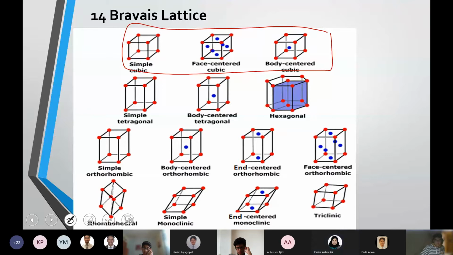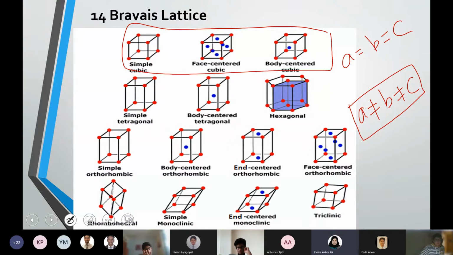Yeah, that means in a simple cube, you know that the edge lengths are equal, A is equal to B is equal to C. So in such cases, if you look into the faces, all the faces are identical. But for an end-centered arrangement, we know that it should be in alternative faces where it should be different. So end-centered happens when you have an arrangement with this dimension, A not equal to B not equal to C.